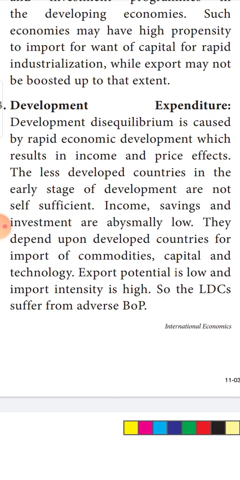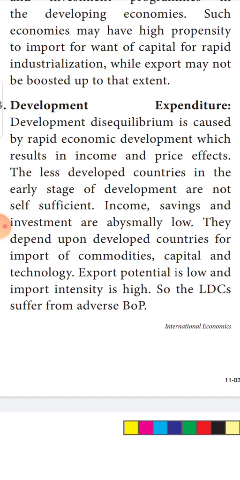Now, India is surrounded by small countries who are the economic victims of China. Whatever China says, these countries have to follow, because they owe a huge amount of money to China. As a result, what will happen? These countries will be under the control of the developed country. As in our example, it is China.